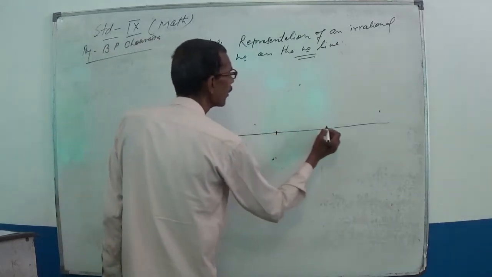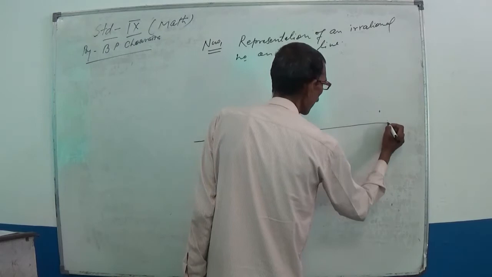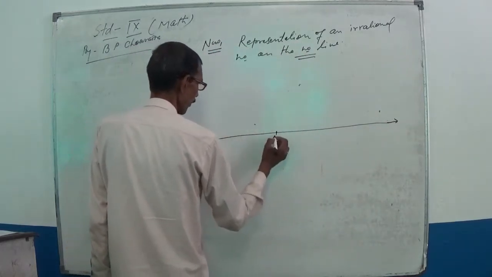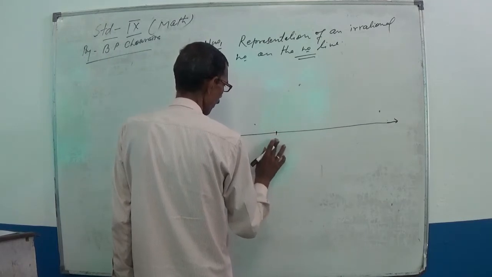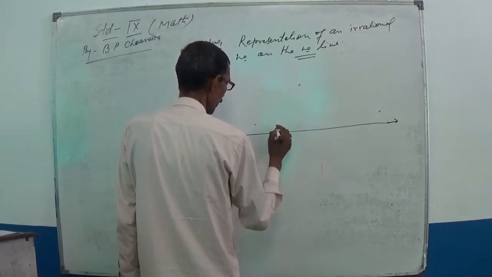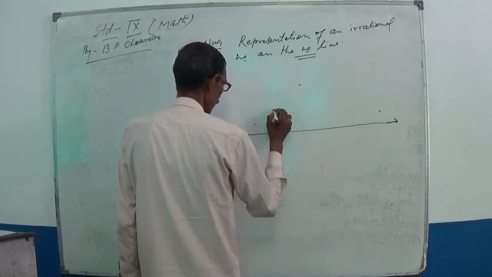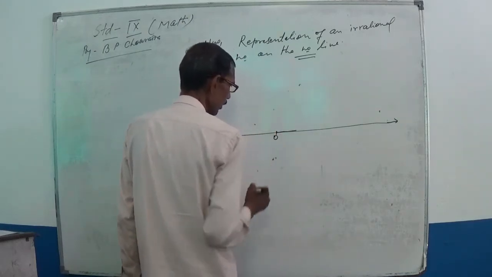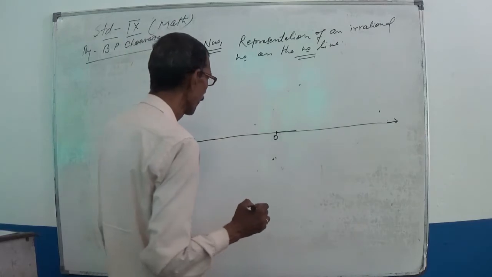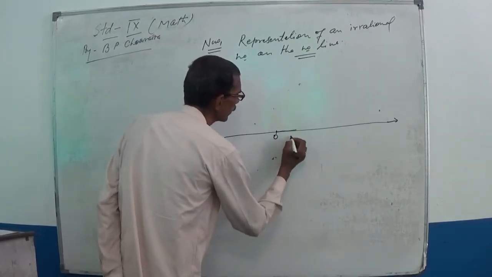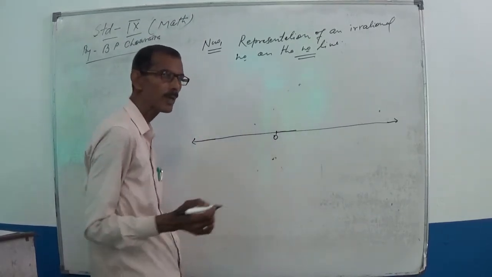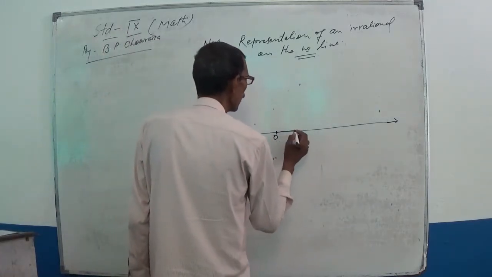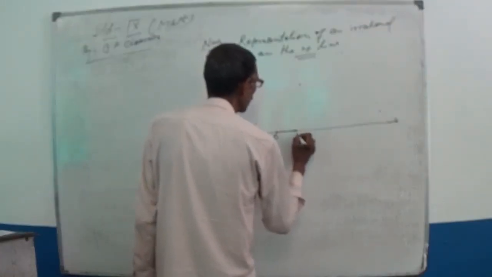Suppose this is the number line and this point is 0. Now take 1 unit, either in centimeter or other unit, and mark this point.